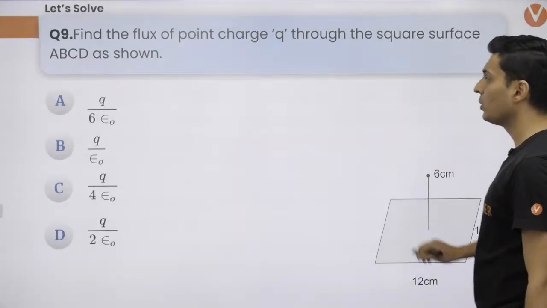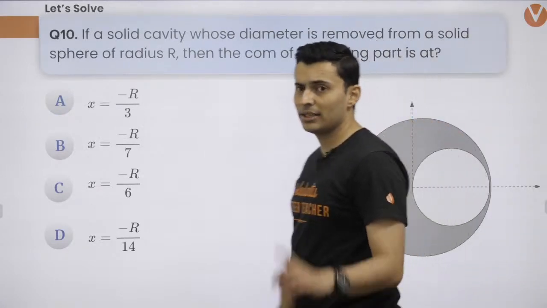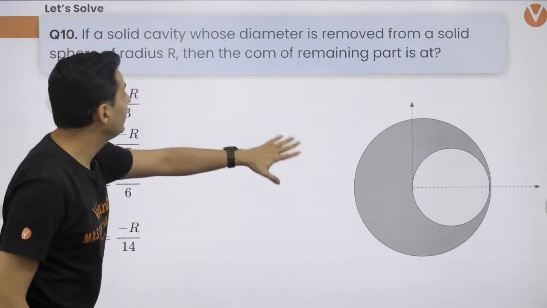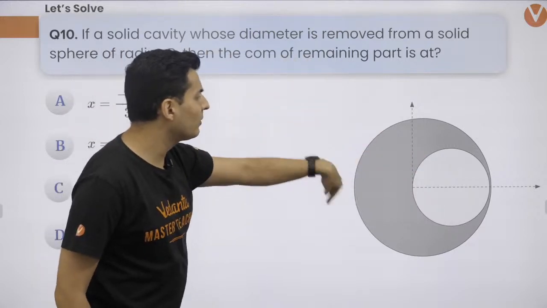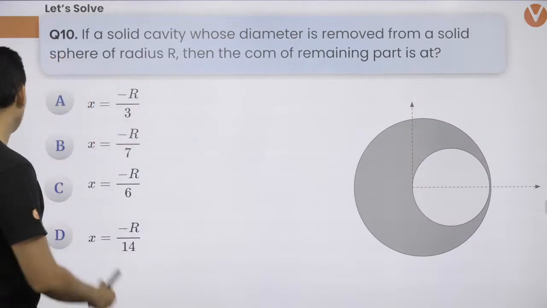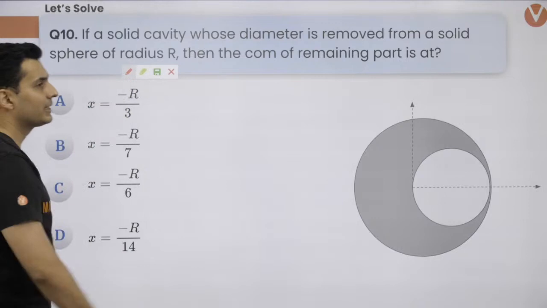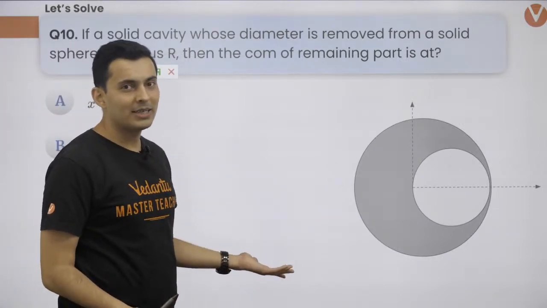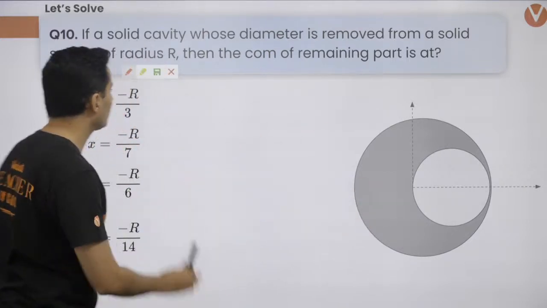Alright, so Q by 6 epsilon naught, and the next question is, you had a solid cavity whose diameter is the radius of that big sphere, and it is removed from a solid sphere of radius r. Then what is the center of mass of the remaining part? Guys, this is a pretty standard question. These kind of questions are also done in our channel. If you have watched our previous videos, we have already done this kind of question. This should be very simple.